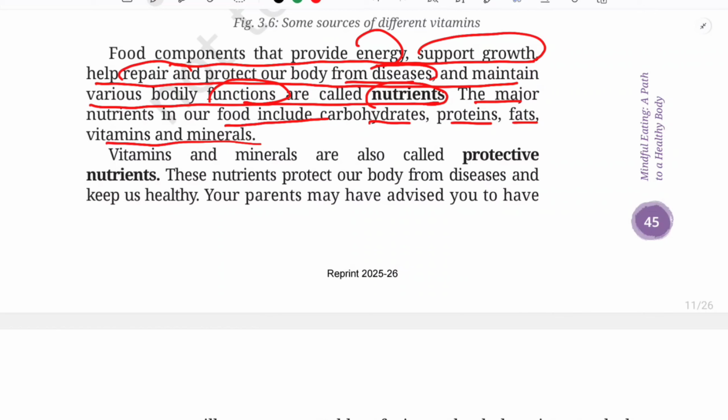You can see that. And vitamins and minerals are also called protective nutrients. And why are they called protective nutrients? Because these nutrients protect our body from diseases and keep us healthy. So these vitamins and minerals, okay, are called protective nutrients. Why are they called protective nutrients? Because these nutrients protect our body from various diseases, like what we have just seen in the chart, that is scurvy, rickets, goitre, anemia, isn't it? It helps us fight all those diseases.